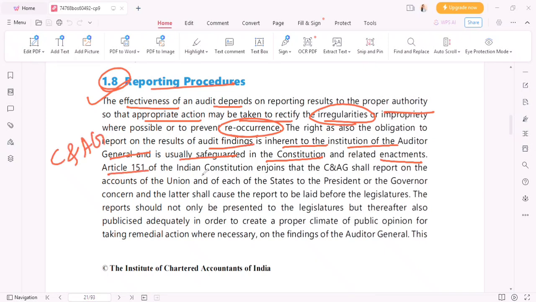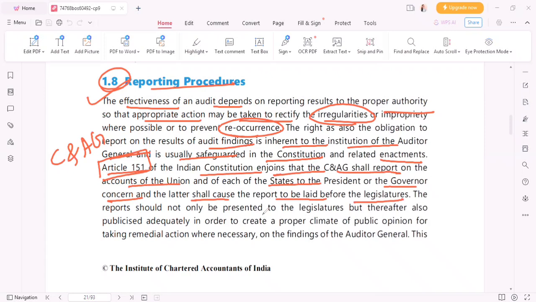Article 151 of the Indian Constitution enjoins that the CNAG shall report on the accounts of the Union and each of the states, this we have already studied before, to the President or the Governor concerned, and the latter shall cause the report to be laid before the legislatures. So, in Article 151, it is already given that CNAG will do what? It will report to the President and the Governor. Okay. And it will also show such audit report in what? Legislature. Okay. In legislature also.